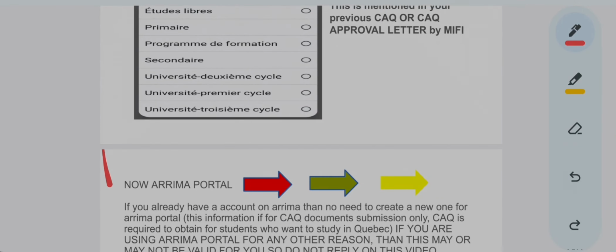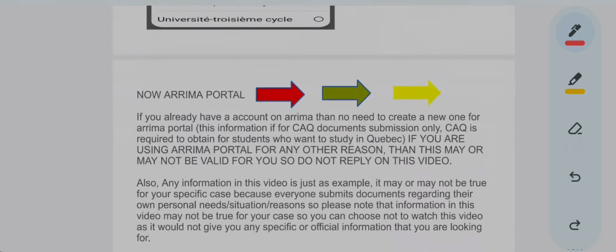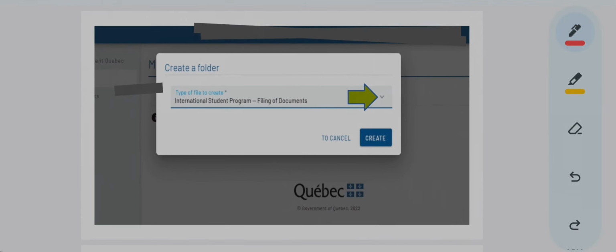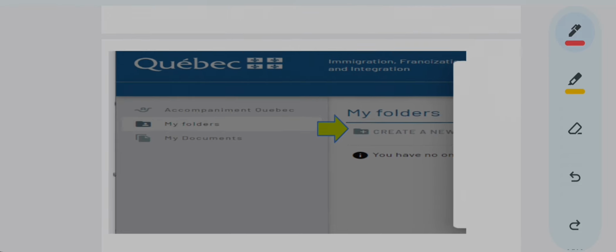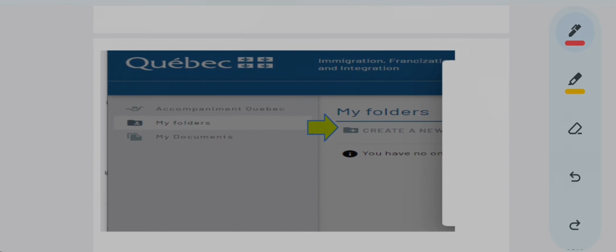So for this first step, which is to pay the fees in this green portal, the temporary selection portal, I am not covering everything. I will only share the details which I feel I want to share. But for the ARIMA portal, see, the ARIMA portal looks like, just a second. Okay, so from here we begin the ARIMA portal. Here is how the ARIMA portal looks.